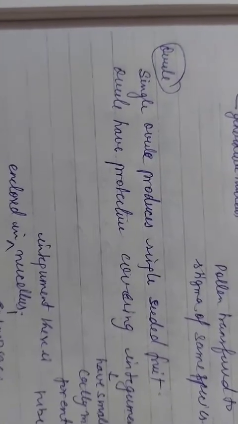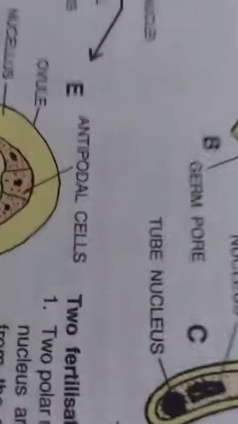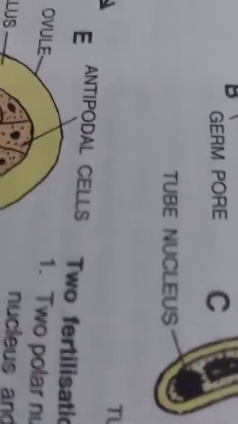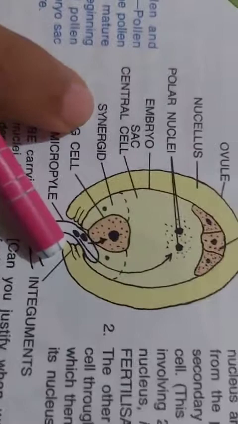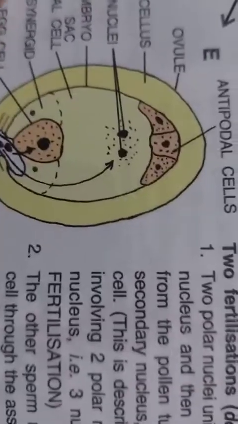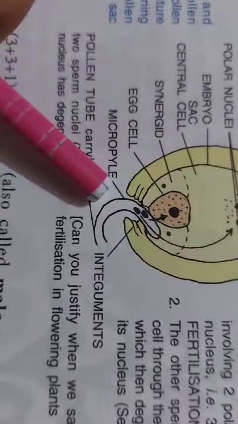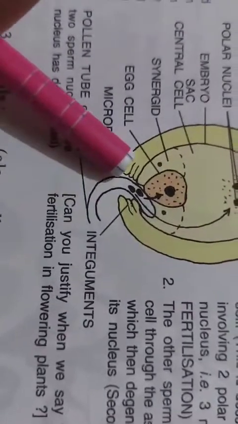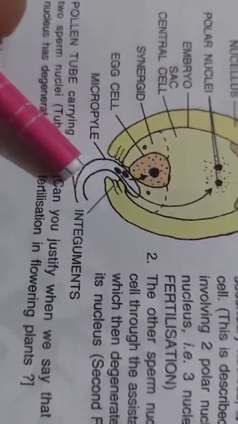Now coming to the ovule, a single ovule will produce a single-seeded fruit. The ovule has a protective covering called the integument. You can see the protective covering present here; it is called the integument. Now, what is the ovule? It has a small opening called the micropyle, through which the pollen enters. Here you can see the small pore called the micropyle. From here only the pollen will enter.